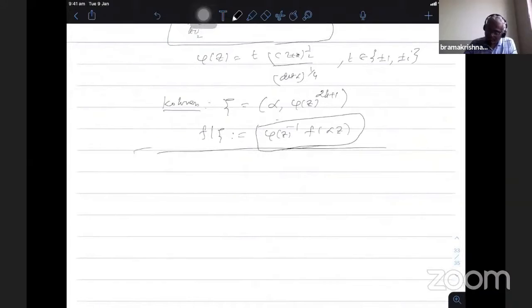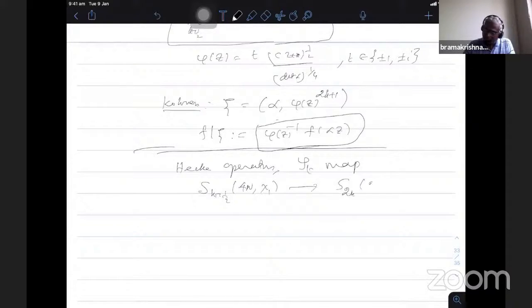So today, we recall what we discussed: the half integral weight definition and the Hecke operators, and the Shimura map taking S k plus half of 4N chi1 to S2k of 2N. Is this writing visible? Okay.